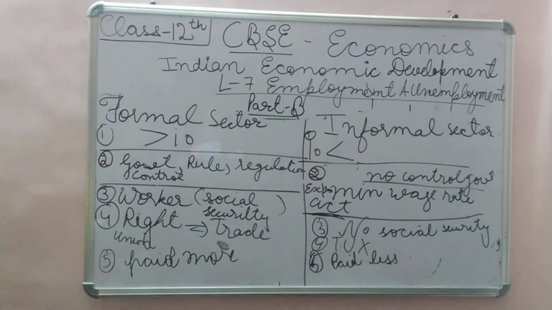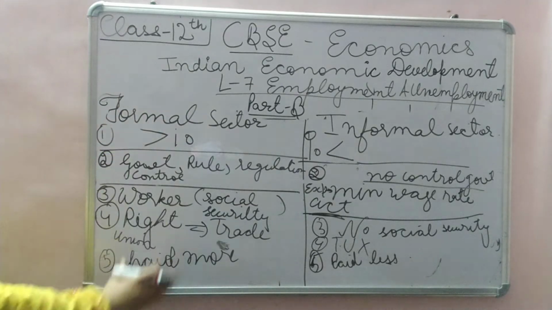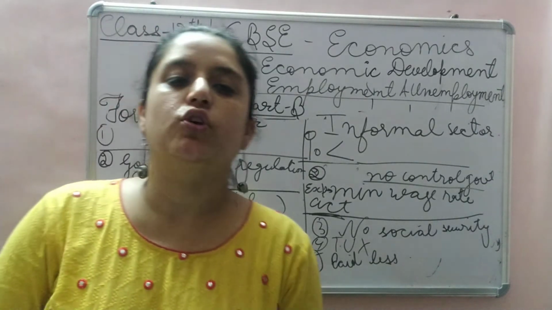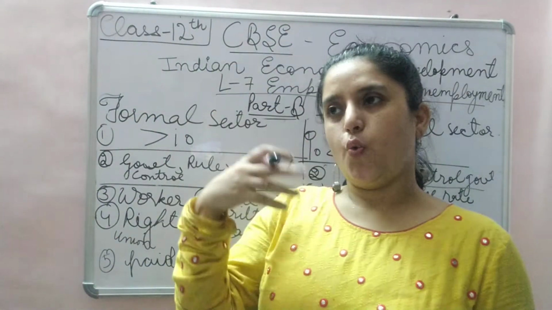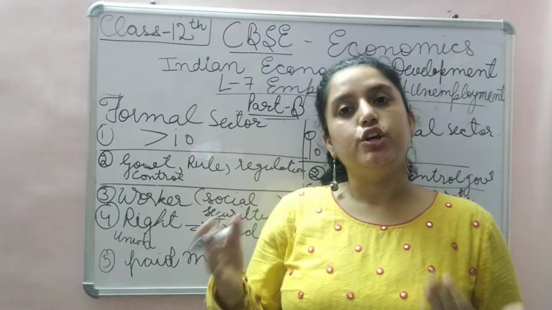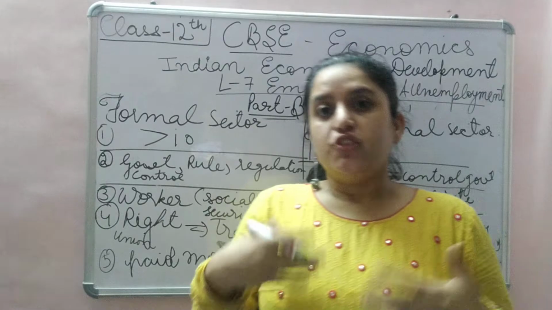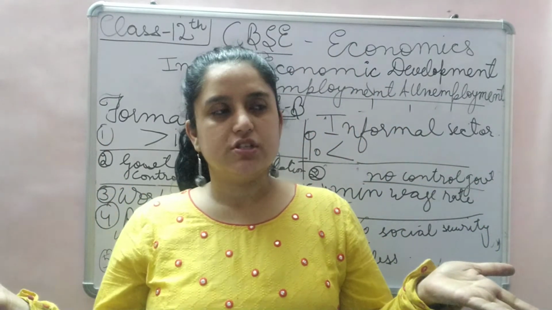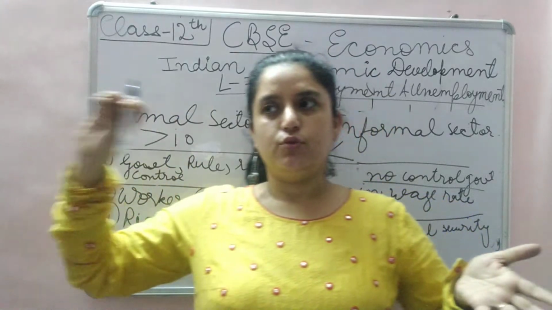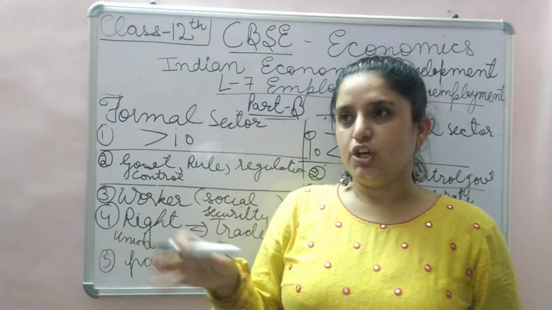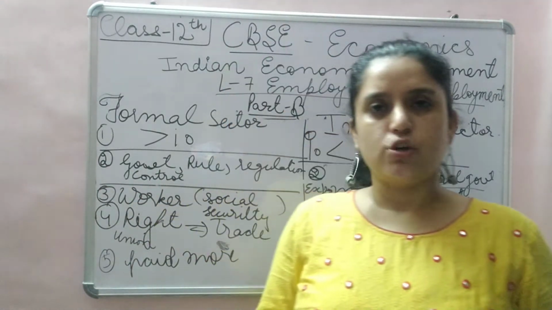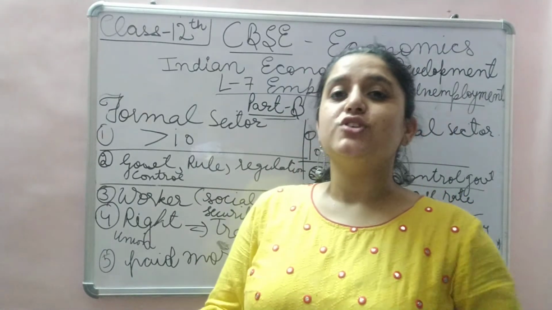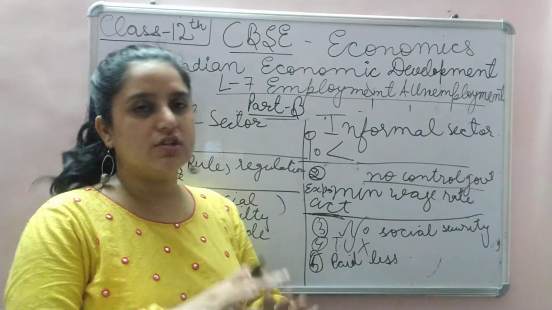Workers working in the formal sector enjoy job security. They cannot be dismissed without a due notice. Every company where people are more than 10 has a norm: a due notice of 1 month prior, or 3 months as decided by the company rules, has to be given before retrenching or asking the employee to go. One month prior notice at least, or whatever the rules of the company are. But anybody who has to be thrown out of employment in the informal sector, no such notices are given.